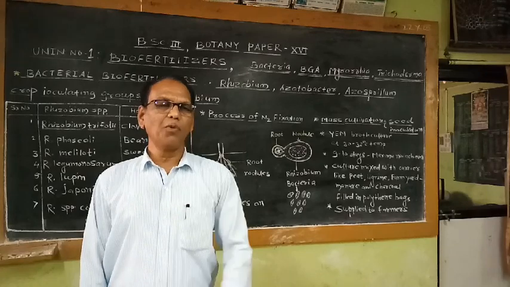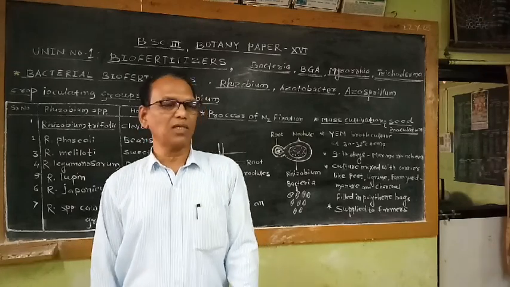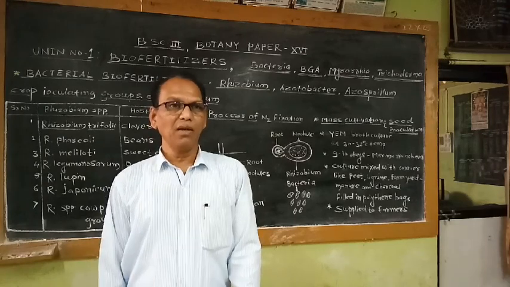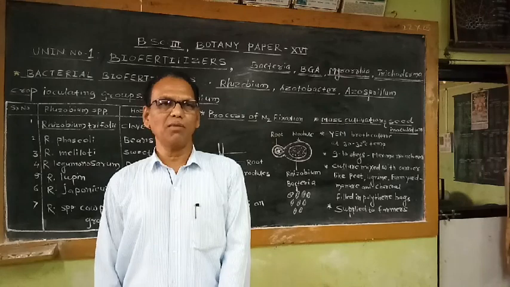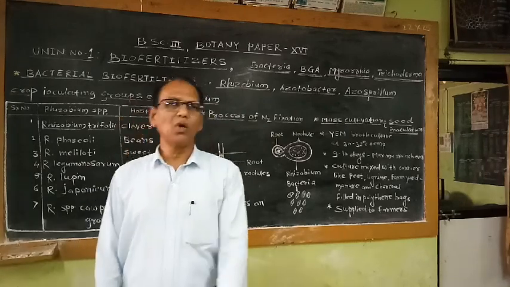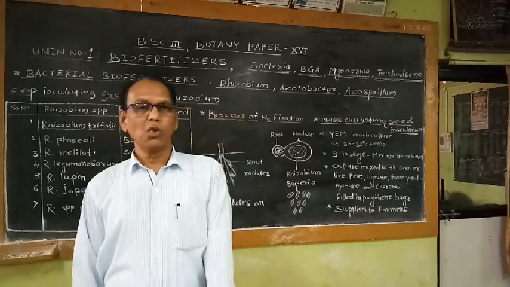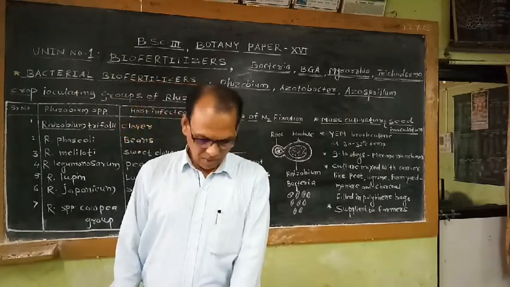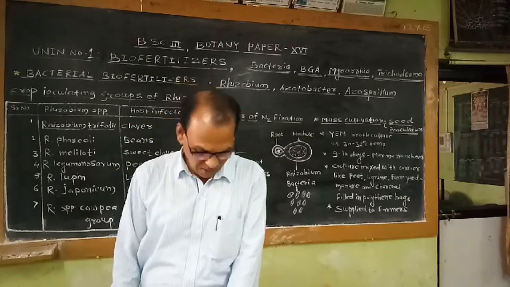For example, if we use only farm-made manure and don't use any kind of synthetic fertilizers like NPK, then the plant doesn't get an adequate quantity of nitrogen, potassium, phosphorus, etc. That means as compared to organic manures, the synthetic fertilizers show fast and better results as far as the yield of the crop plant is concerned.